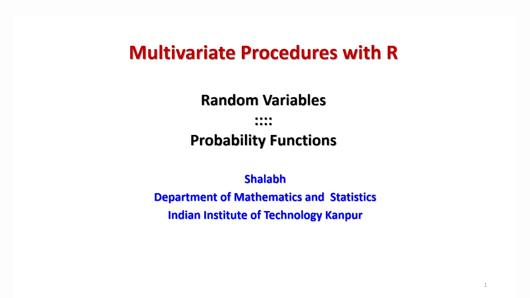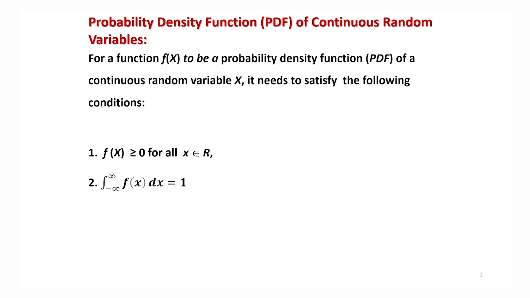So in this lecture, let us discuss different types of probability functions and try to understand them quickly. So let us begin our lecture now. Okay, so in this lecture, we are going to talk about the different types of probability functions. First, I try to define the concept of probability density function, which is shortly expressed as PDF. P here is for probability, D here for density, F here is for function.